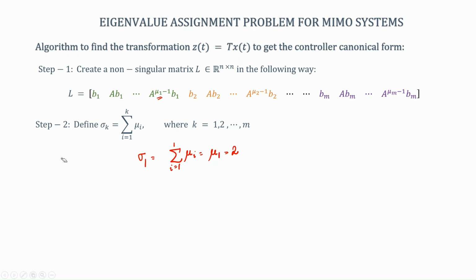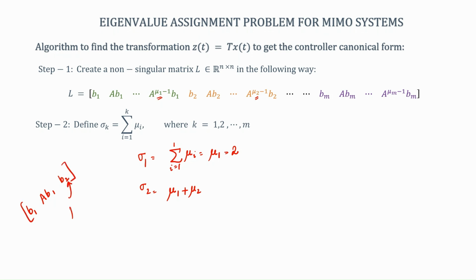Okay. What will be sigma 2? Sigma 2 will be equal to mu 1 plus mu 2. Now, what is mu 2? Mu 2 is this quantity. Again, what did we take? We took B1, AB1 and then we took B2. So, this was our L matrix.